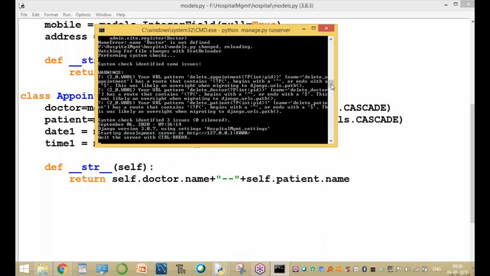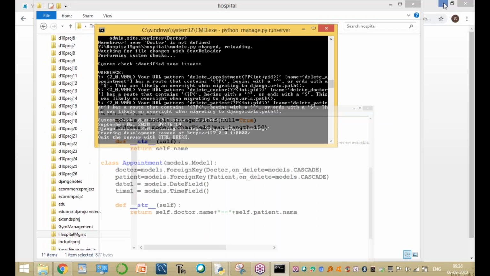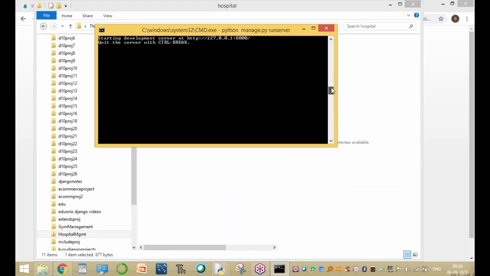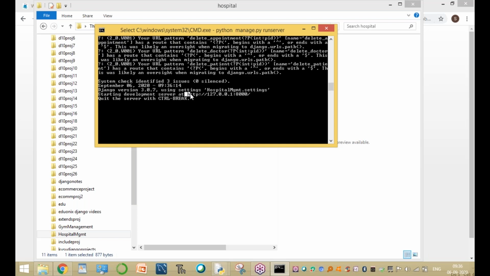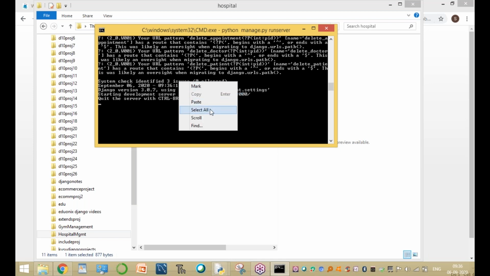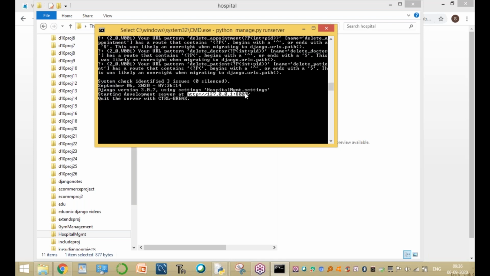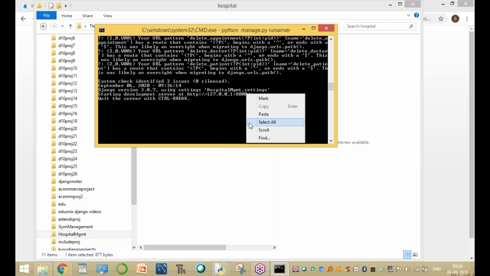After compiling and running the Django project, this is the complete result. So this I kill. Now the port number to run the Django project server is 8000.